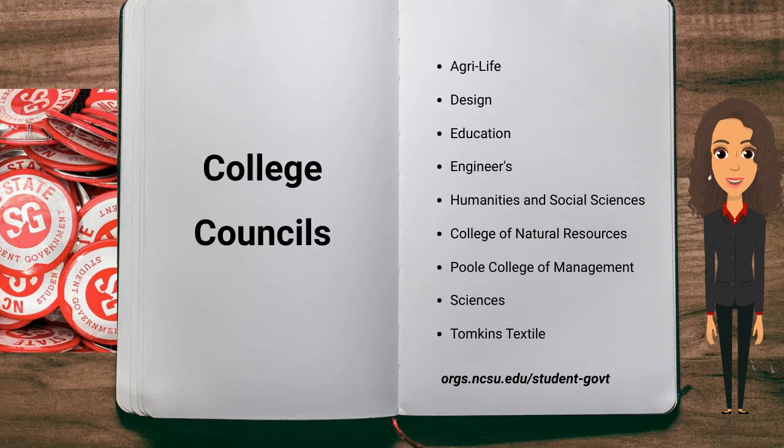Student organizations who are affiliated with a specific college or department at NC State can typically apply for funds from their college's student council. Each college council process is different, and some councils may not provide funding for student organizations. Additional information can be found on student government's website listed on the screen.